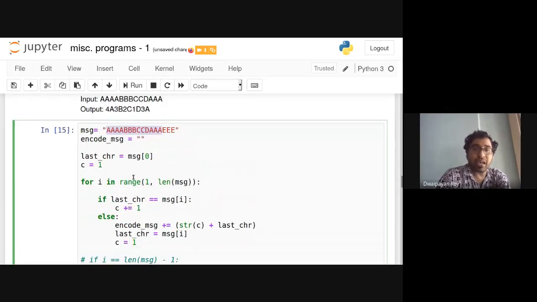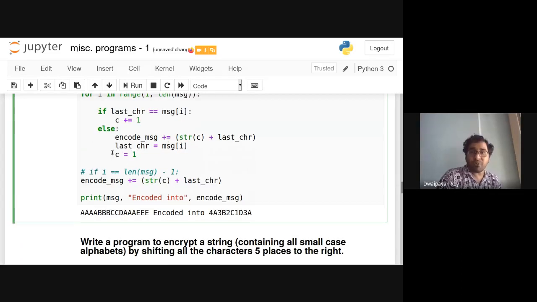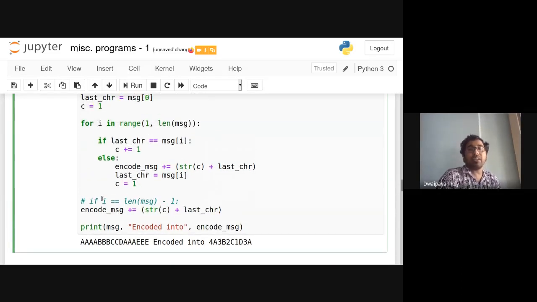But this last character already contains this E, and this count already contains some non-zero value, some expected encoded value. So after this for loop, we can straightforwardly concatenate the corresponding last character and the count, as well as the last encountered character, with the encoded message.